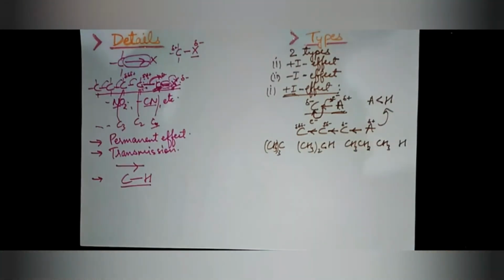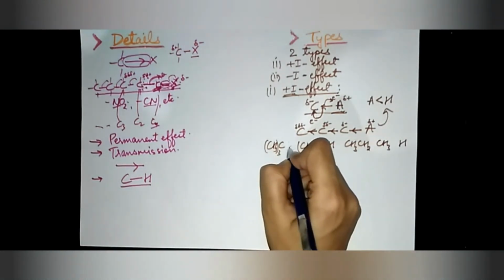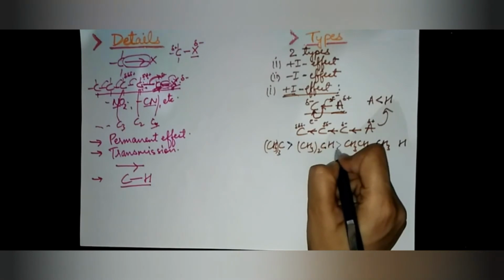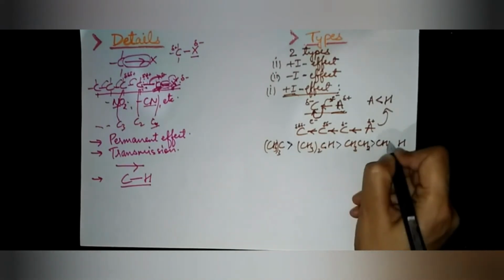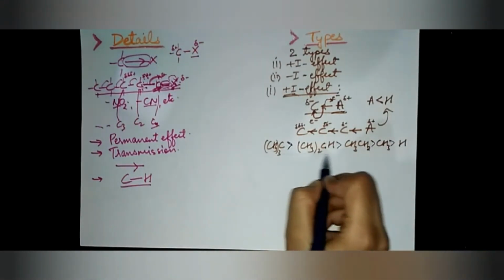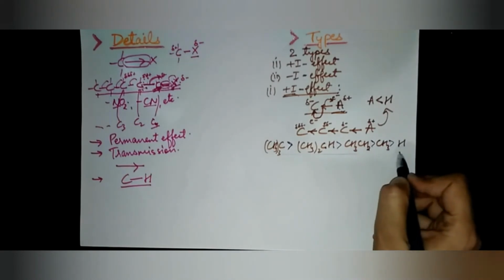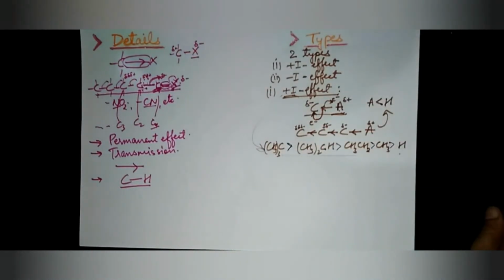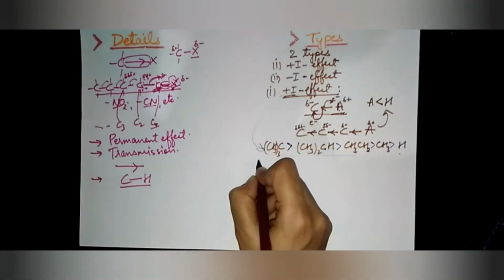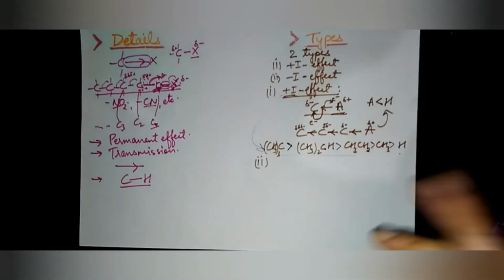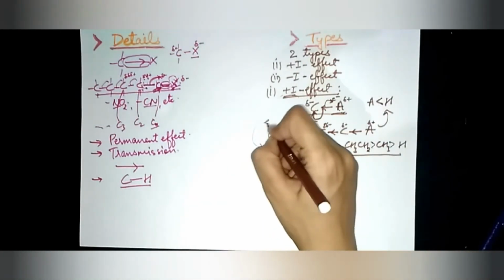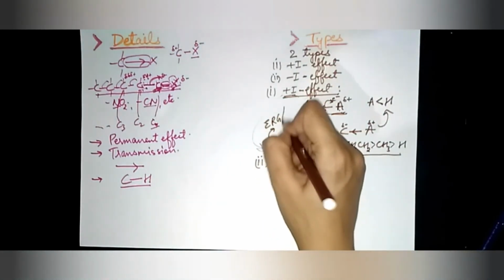then CH3, then hydrogen. And what is their order? This one will have the most plus I effect, then this. So this is the decreasing order of showing plus I effect. Also remember that all these groups are electron releasing groups, or we call them electron donating groups.